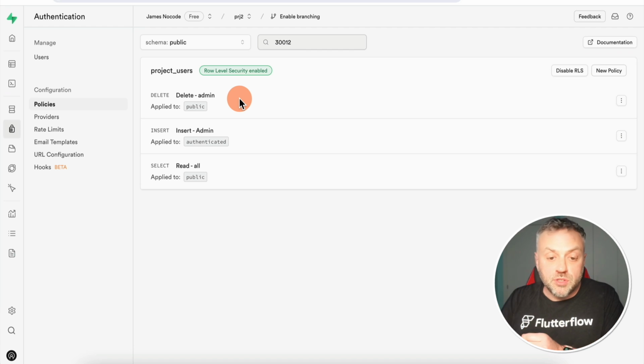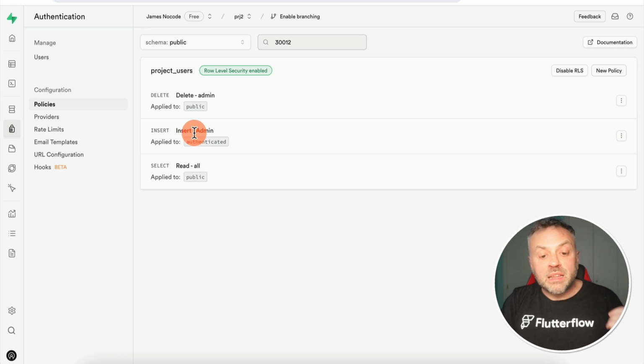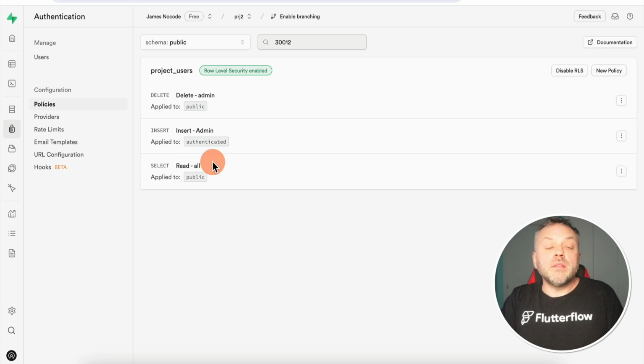And then I can also make the appropriate changes in my app as well to ensure that, for instance, if a user cannot delete anybody, they will not see the option to delete. If a user cannot insert unless they're part of the admin role, then they're not going to see the insert button or the insert form. But on the other hand, when it comes to reading the data, because we have this policy set as wide open, we don't have to do anything on our front-end app.